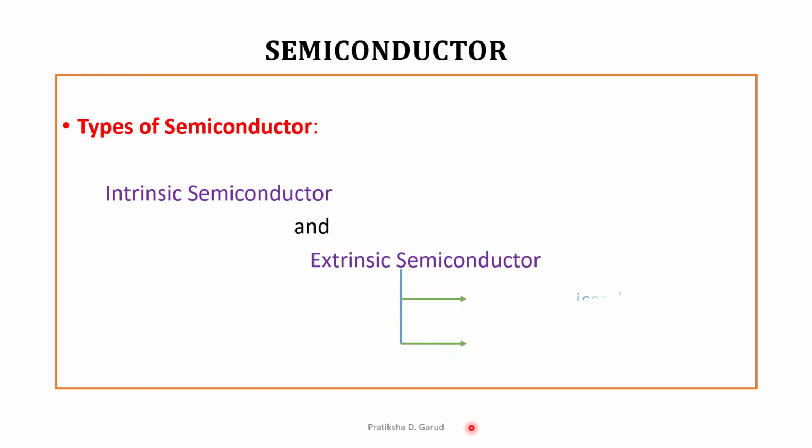The first one is known as N-type semiconductors, and the second one is known as P-type semiconductors. So there are two types of extrinsic semiconductor, N-type and P-type. So let's start with these semiconductors.